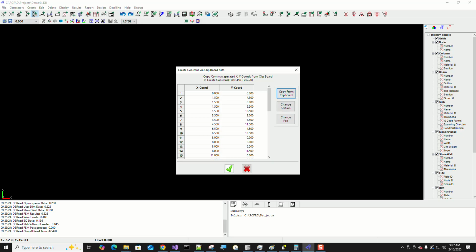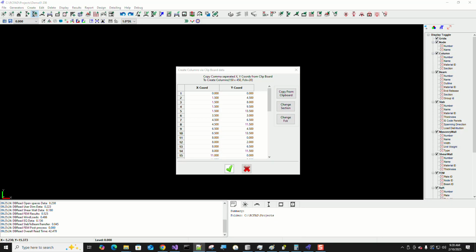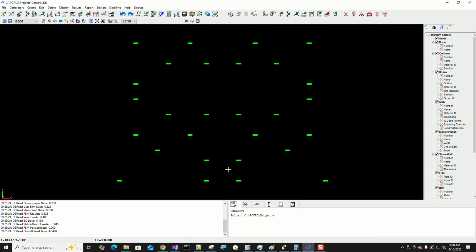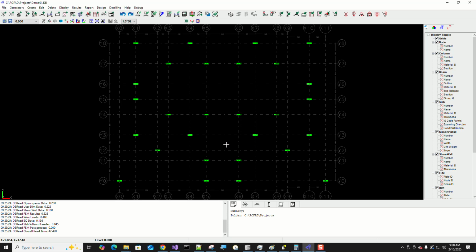So all of the values that are there in the editor are now transferred to the dialog here, and now say accept. You can see that the column positions are now made available here at 0 level. Now go ahead and create the grids in both the directions, which will be the intersection of all of the column locations.